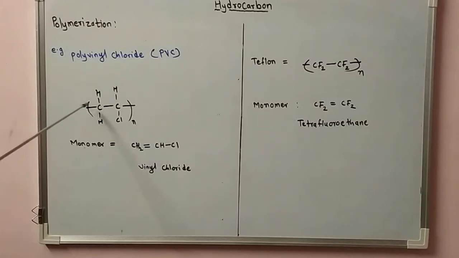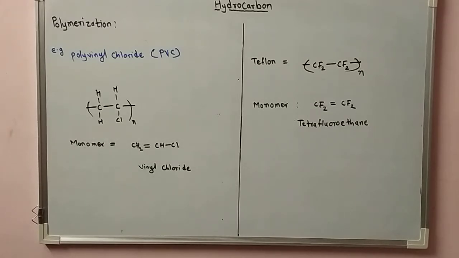For example, here CH2-CHCl is the repeating unit structure present in this polymer, and if we write it n times, then that is the structure for the polymer.